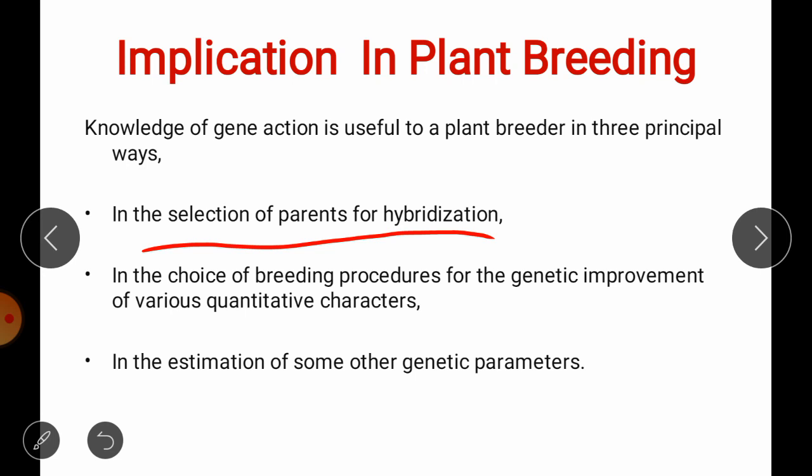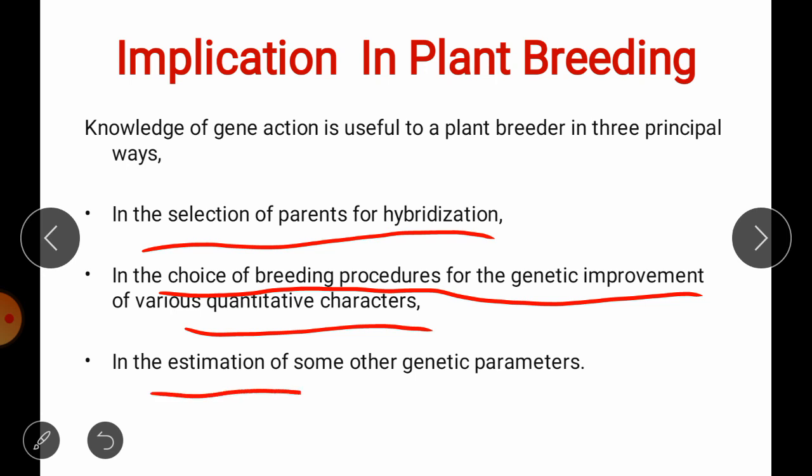It also helps in the selection of the proper breeding procedure or method to make genetic improvement for various quantitative characters. And thirdly, it helps in the estimation of other genetic parameters such as heritability, etc.